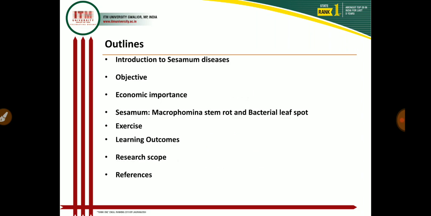First I will give an outline of today's lecture. Introduction to Sesame diseases, in which I explain the different diseases that occur in the Sesame crop, and the different objectives of today's lecture. Then the economic importance. Then in today's lecture I will cover only two diseases: Macrophomina stem rot, which we also call root rot or charcoal rot, and the next disease is bacterial leaf spot.